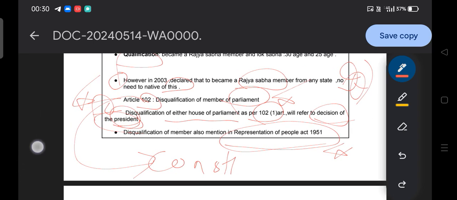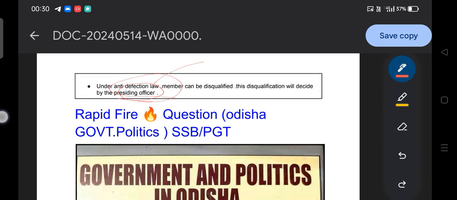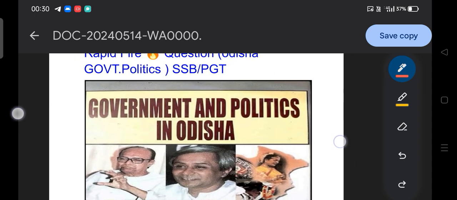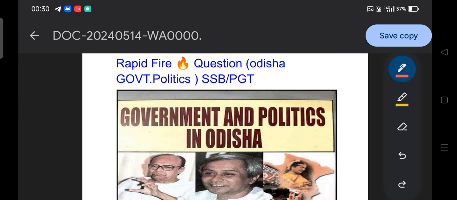So what is the surprise? Guys, the reveal of your surprise is our rapid fire questions on Odisha government and politics, special for SSB and PGT. A lot of students have requested me, sir, please make a video on government and politics in Odisha, that is, rapid fire questions, because we have been discussing these things since the last one month. Now we are going to revise the Odisha government and politics with rapid fire questions.